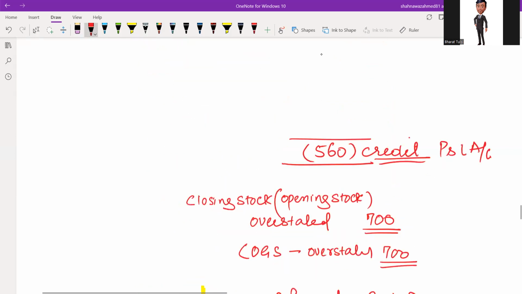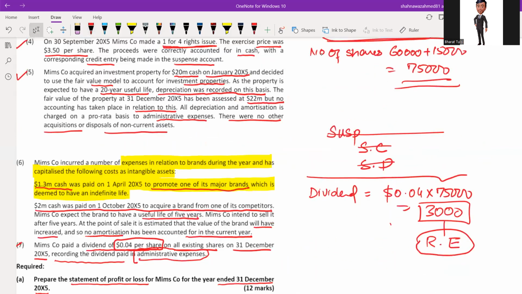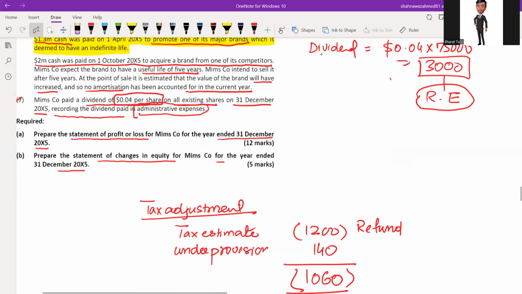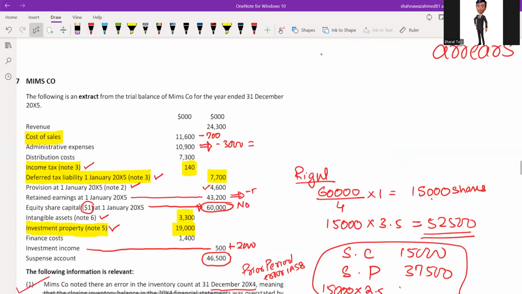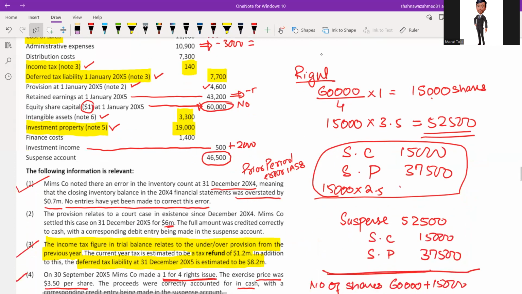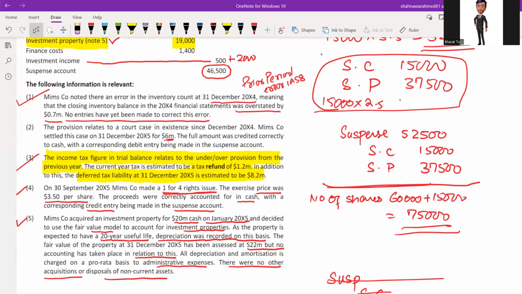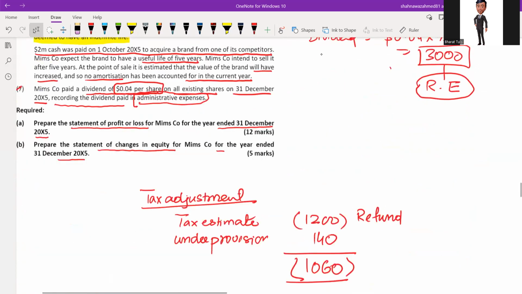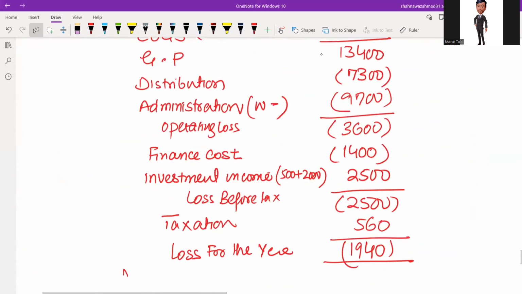The second requirement of the question was to prepare a statement of changes in equity worth 5 marks. And we have been given equity share capital 60,000. Then there is a right issue, retained earning, opening balance, and is there any premium account? So you can see there is a premium account. No premium account is given in the trial balance, but we have made an entry. Share premium credit by 37,500.